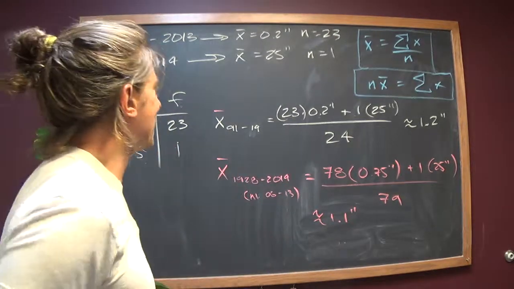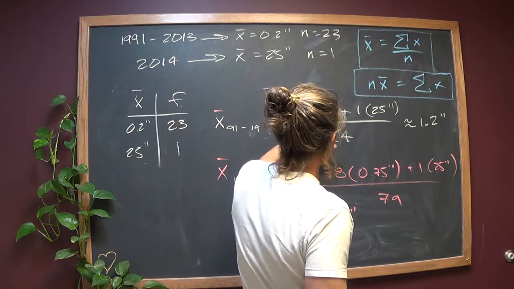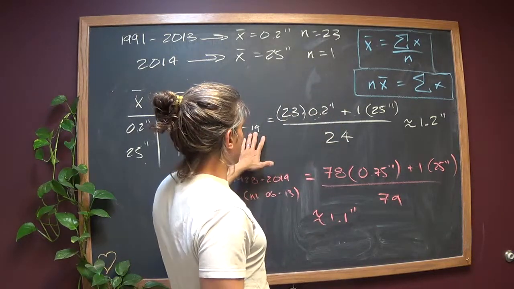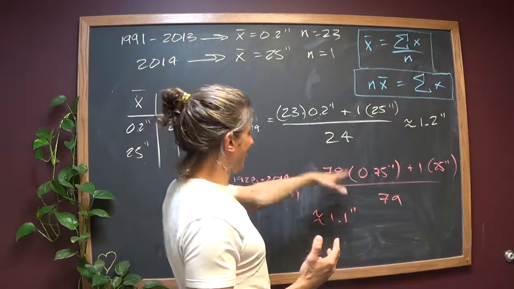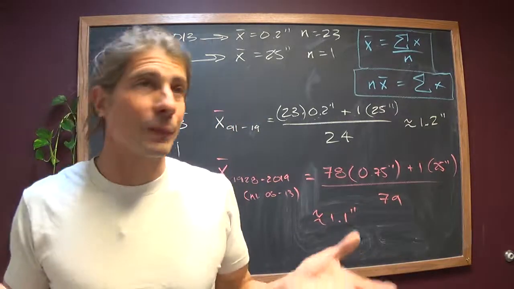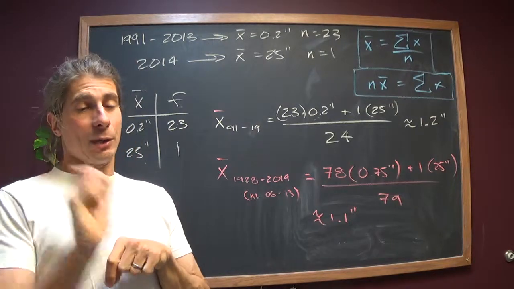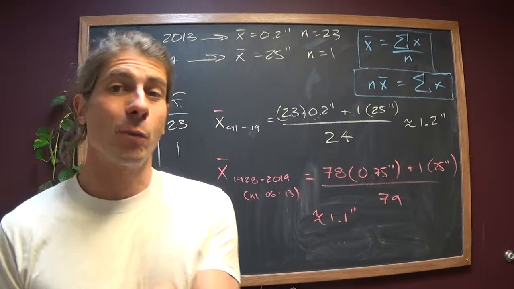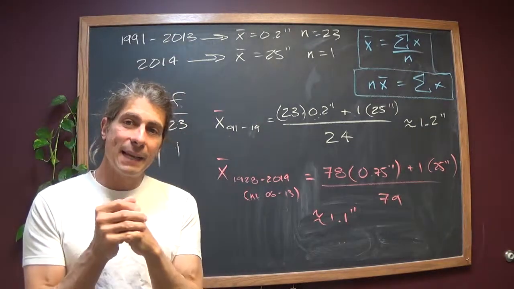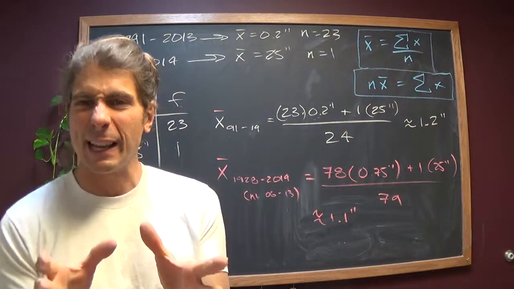What I find interesting is that there was a drop in the average snowfall from 91 to 2014, but if you go back in time, the average snowfall was higher. Now again, using an average in this case, I'd like to see all the individual data points. I don't know which ones they used. We'll play with this more in class with more precise data, actually more localized data, I guess.